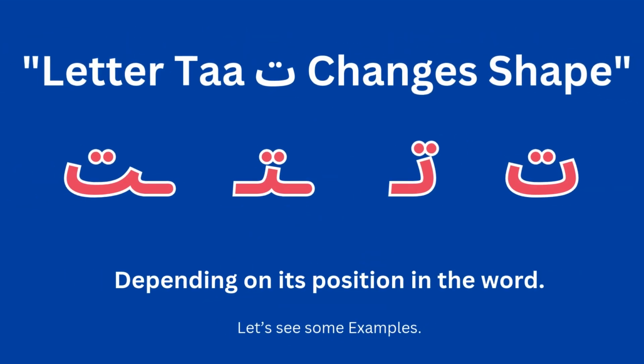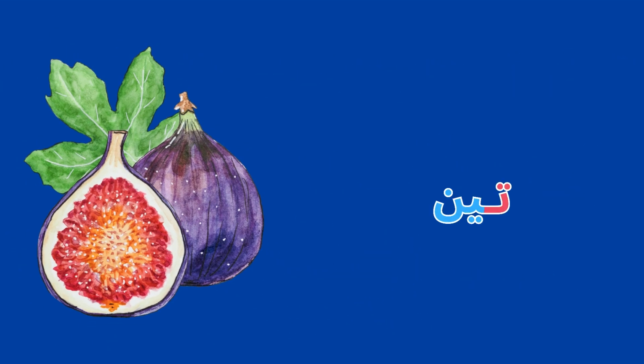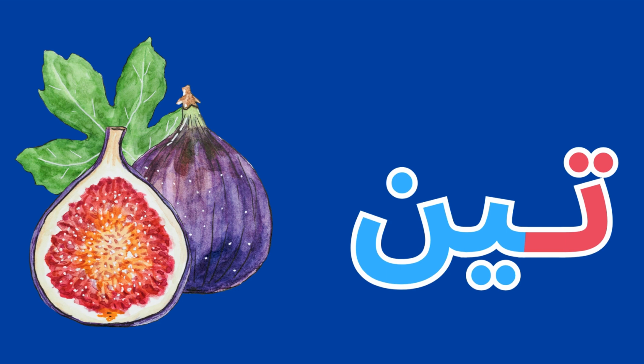Letter ta changes shape depending on its position in a word. Let's see some examples of the words. The word teen means the fruit fig, and it starts with the letter ta.